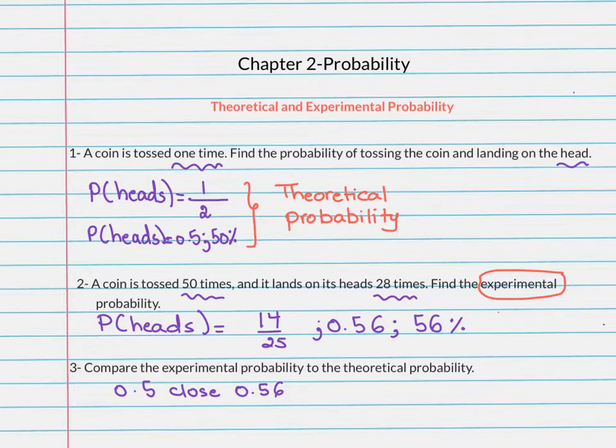What does this mean? When both probabilities are close to each other, this means that the experiment that we did, which is throwing the coin 50 times, was enough. We did enough trials. So there are enough trials. Now, in case they are not close to each other, what would that mean? This would mean that we need to do more trials.